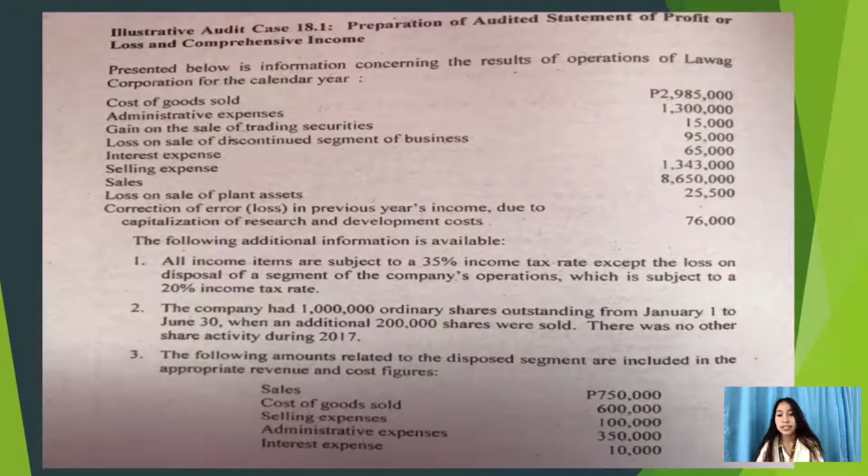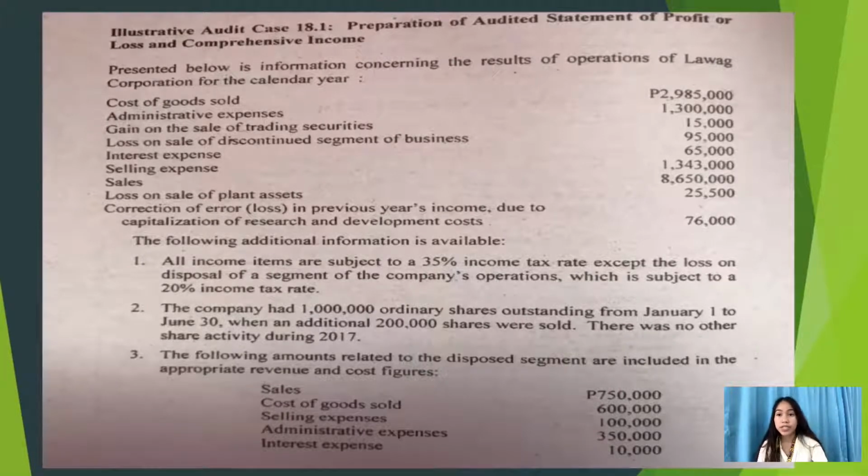Last, the following amounts related to the disposed segment are included in the appropriate revenue and cost figures: sales 750,000, cost of goods sold 600,000, selling expense 100,000, administrative expenses 350,000, and interest expense 10,000.